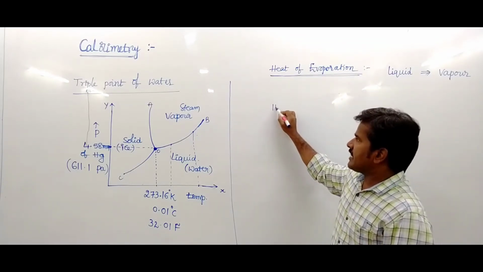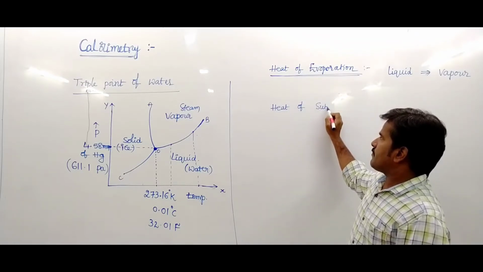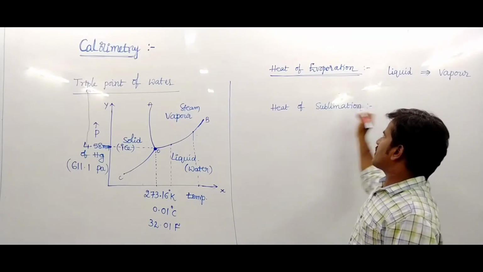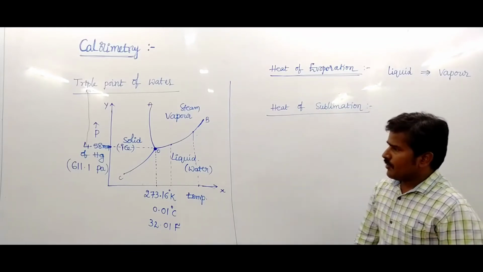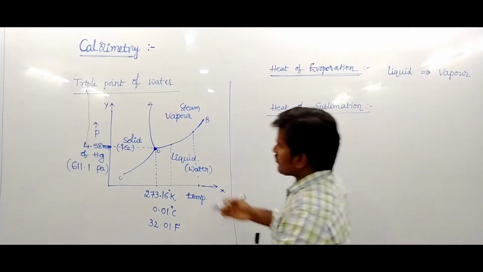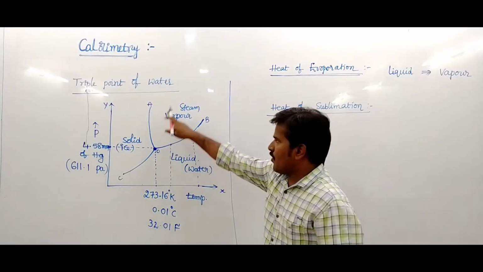And another one is heat of sublimation. What is heat of sublimation? In heat of sublimation, solid is directly converted into vapor state, that is the OA line.